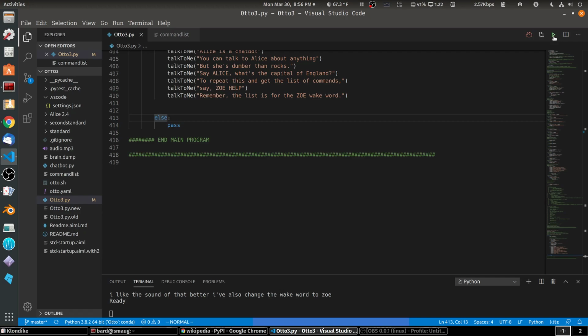She grabbed the sentence that had Zoe in it, didn't do anything with it because she didn't find a command inside that sentence. So this is very good. It means that I can talk and talk and talk, and unless I say the wake word, which is Zoe, she doesn't do anything. So that's fine.